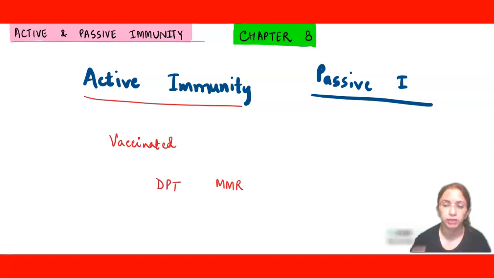So when ready-made antibodies are inserted in the body, in the case of snake bite, dog bite or monkey bite, they can fight against the antigen that comes through the bite of the snake, dog or monkey, right?